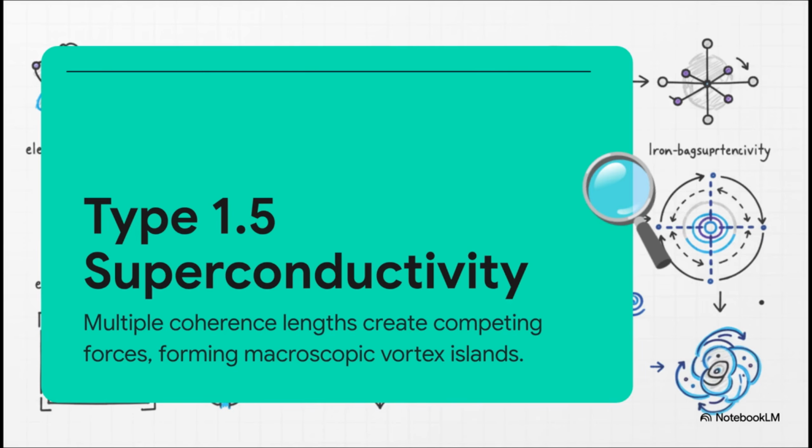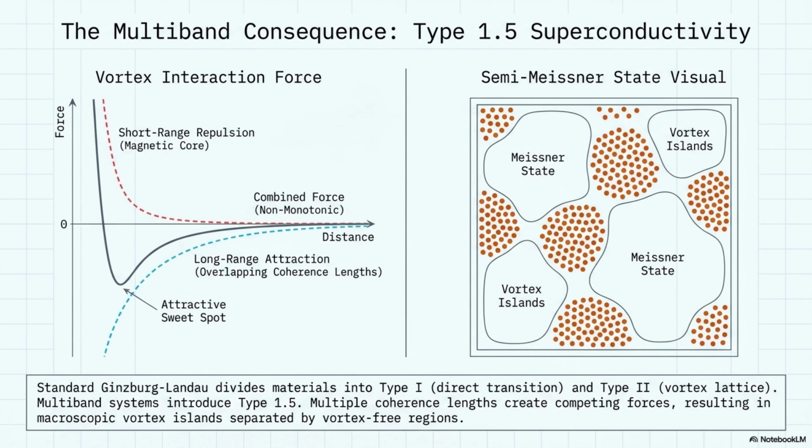Macroscopic vortex islands, completely separated by vortex-free regions. Because of a really specific, attractive sweet spot in those competing forces, the vortices clump together into dense little islands, leaving these peaceful, vortex-free Meissner oceans right in between them. It's a beautifully complex state of matter that literally cannot exist under the old single-band rules.